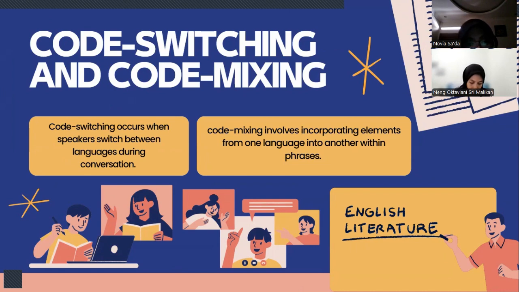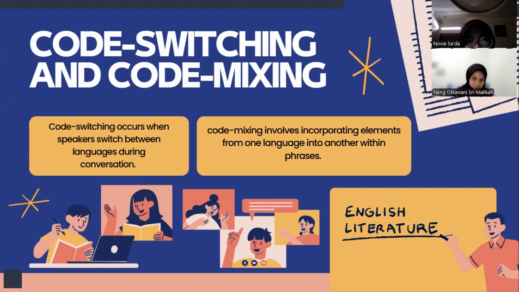For example, code switching: a speaker might say, "Kemarin saya pergi ke mall and I saw a really nice dress." In this example, the speaker switches from Indonesian to English when describing the dress, reflecting the language used in the specific context.